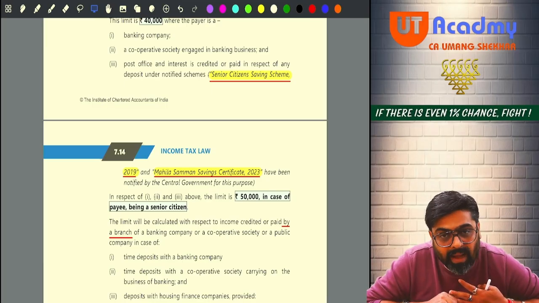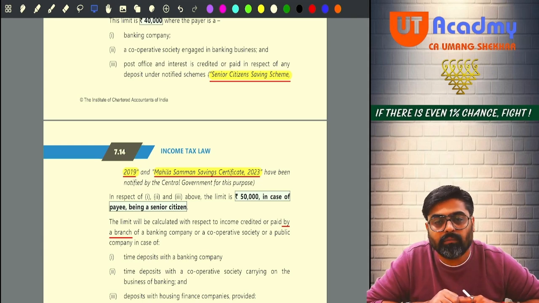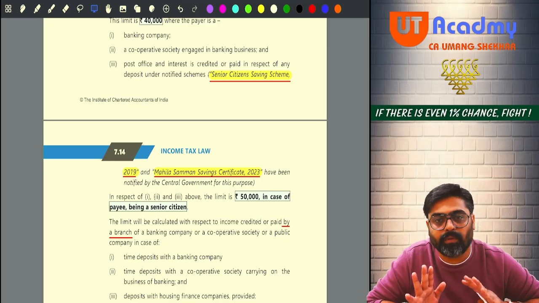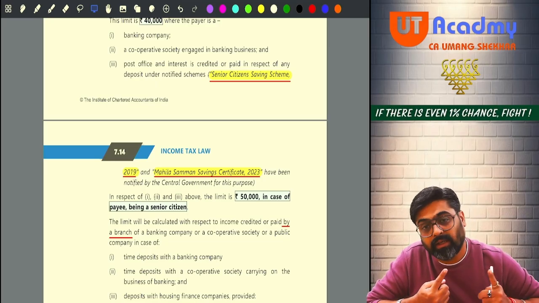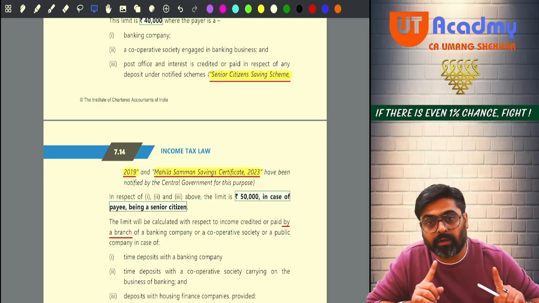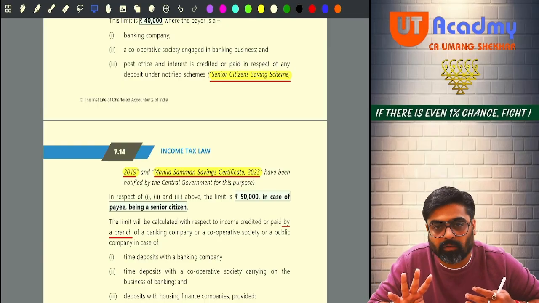Meaning, if a senior citizen is getting 50,000 or less from a bank, there will be no TDS. If the senior citizen receives interest of more than 50,000 in a year, then only the bank or cooperative bank will deduct the TDS. For others, it is 40,000.